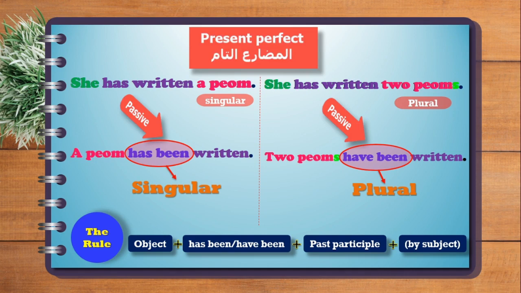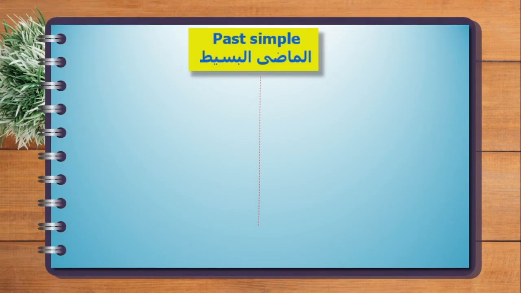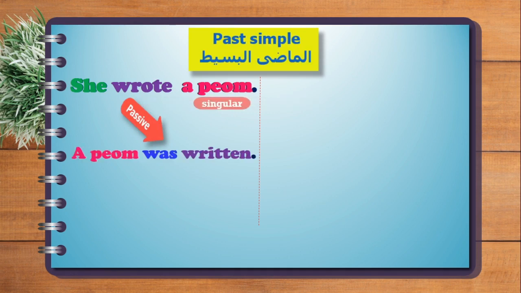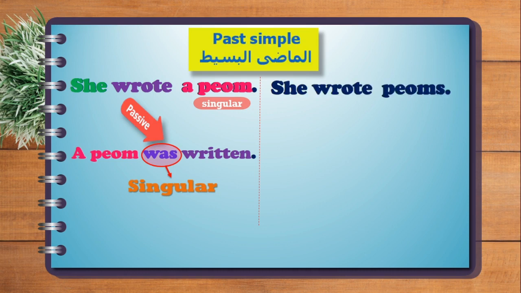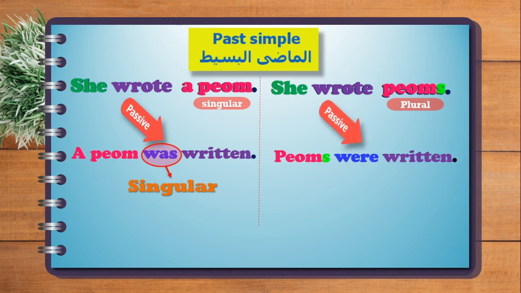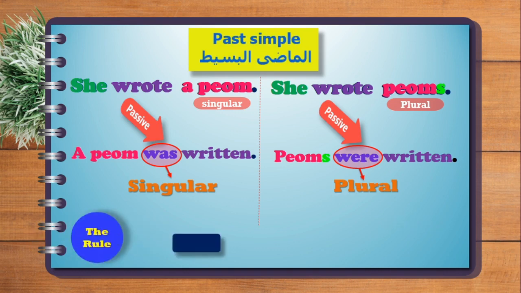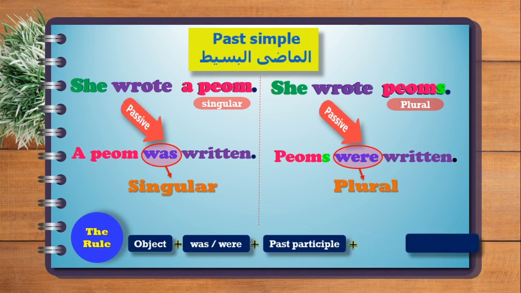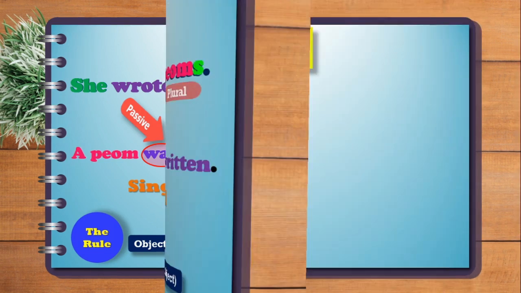the subject. Now let's go to the tense of simple past. She wrote a poem. Subject, verb, object. The passive is going to be, a poem was written. Was because it's singular. She wrote poems. She, subject, verb, object. Now we have the passive, poems were written. Were because the object is plural. Now the rule of this simple past is object plus was or were plus past participle plus by the subject. Let's go to past continuous.